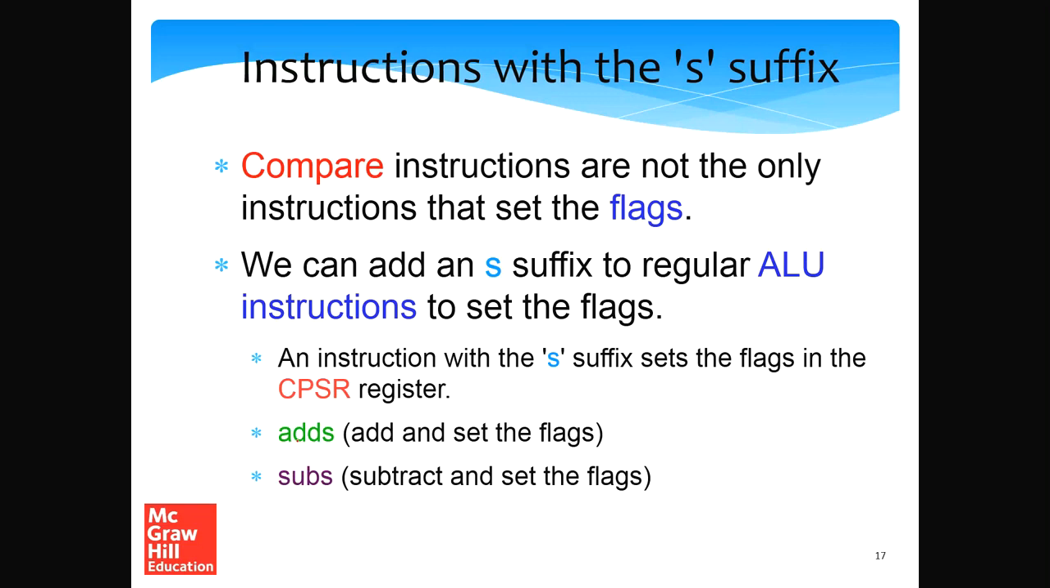Now ARM has some more interesting instructions. The compare instructions are not the only instructions that set the flags. In simple RISC, CMP was the only instruction that set the flags, but in ARM that is not the case. You can add an S suffix to regular ALU instructions such that they will set the flags. An instruction with the S suffix will set the flags in the CPSR register. For example, if I add two numbers, I can replace the add instruction with an ADDS instruction.